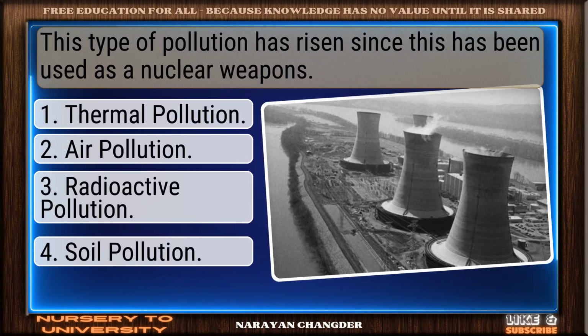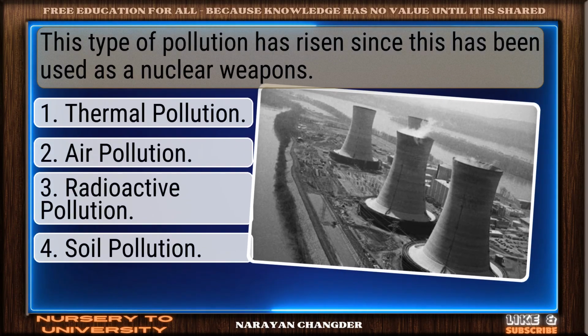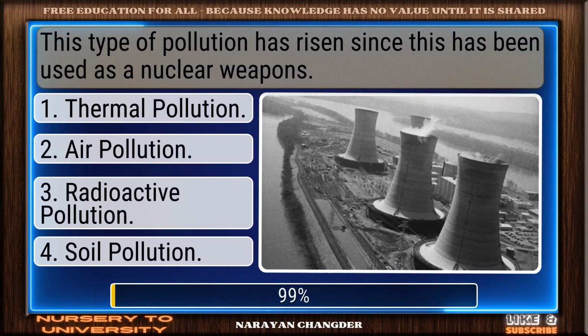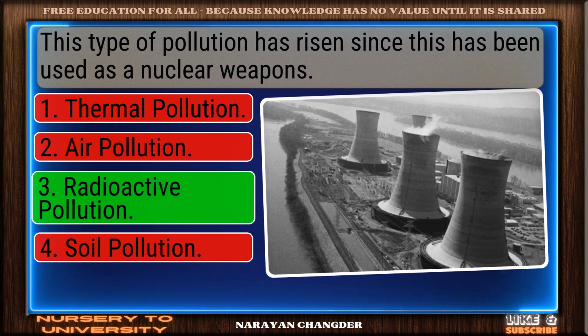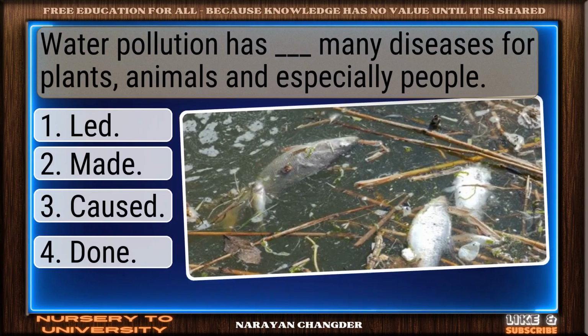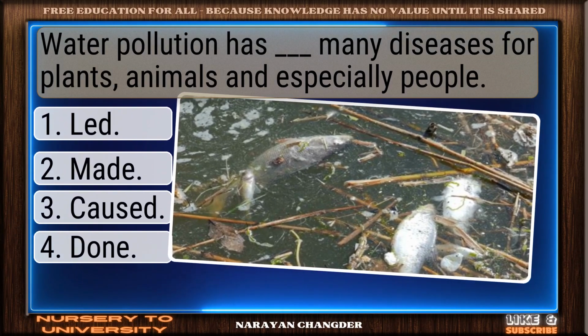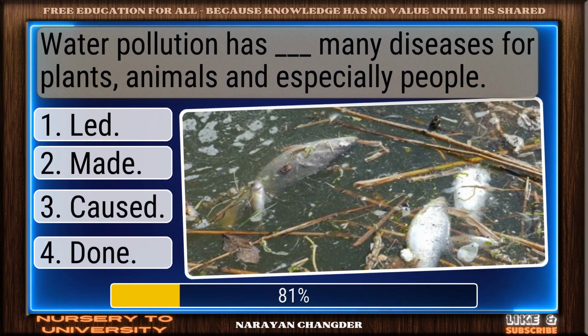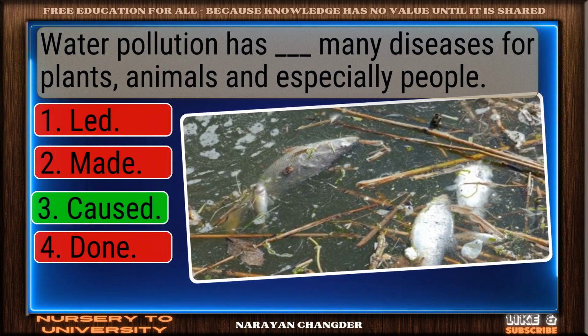This type of pollution has risen since this has been used as a nuclear weapons. Great job. Radioactive pollution is the accurate answer. Water pollution has dash many diseases for plants, animals, and especially people. Sharp thinking.